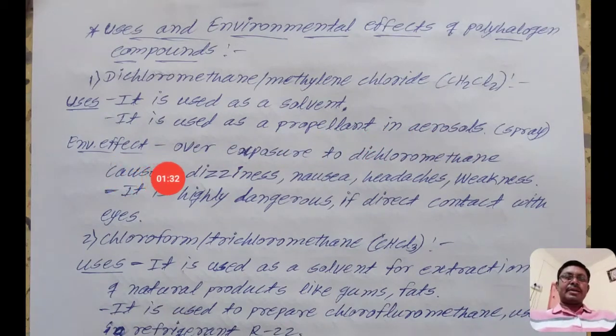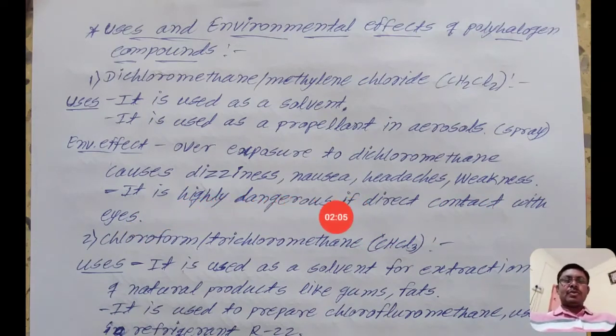The environmental effect: overexposure to dichloromethane causes dizziness, nausea, headache and weakness. These are all symptoms of illness caused by exposure to dichloromethane. The second effect is that it is highly dangerous on direct contact with the eyes. Direct exposure to the eyes is very dangerous.